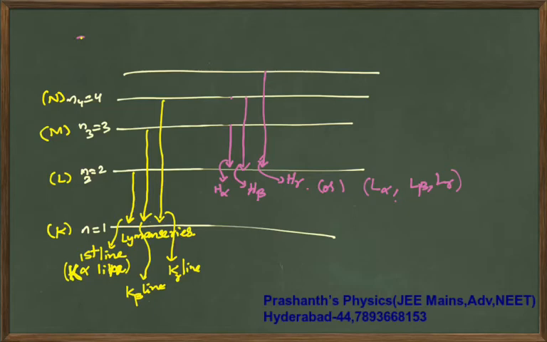So Lyman series first line, if it is asked, is 2 to 1, Lyman series second line is 3 to 1, Lyman series third line is 4 to 1. Similarly, Balmer series first line is 3 to 2, Balmer series second line is 4 to 2, Balmer series third line is from 5 to 2. So like this you can take different values. Now, there is one more idea. This also you should remember, for problem solving, so as not to have any trouble.